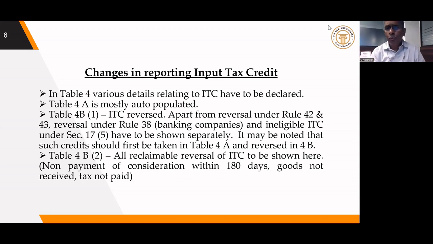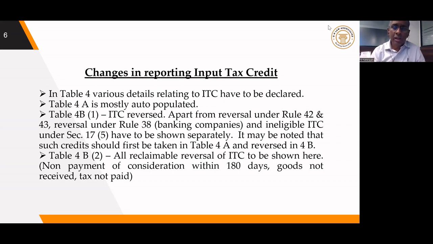Now in 4B1, we have to show 3 types of reversal: reversal under rule 42, reversal under rule 43, and blocked credit under section 17.5. So please note, this is a major change. Earlier 4B1 would show only rule 42, 43. Now in table 4B1, we have to show not only rule 42, 43 reversal, but also blocked credit under section 17.5.